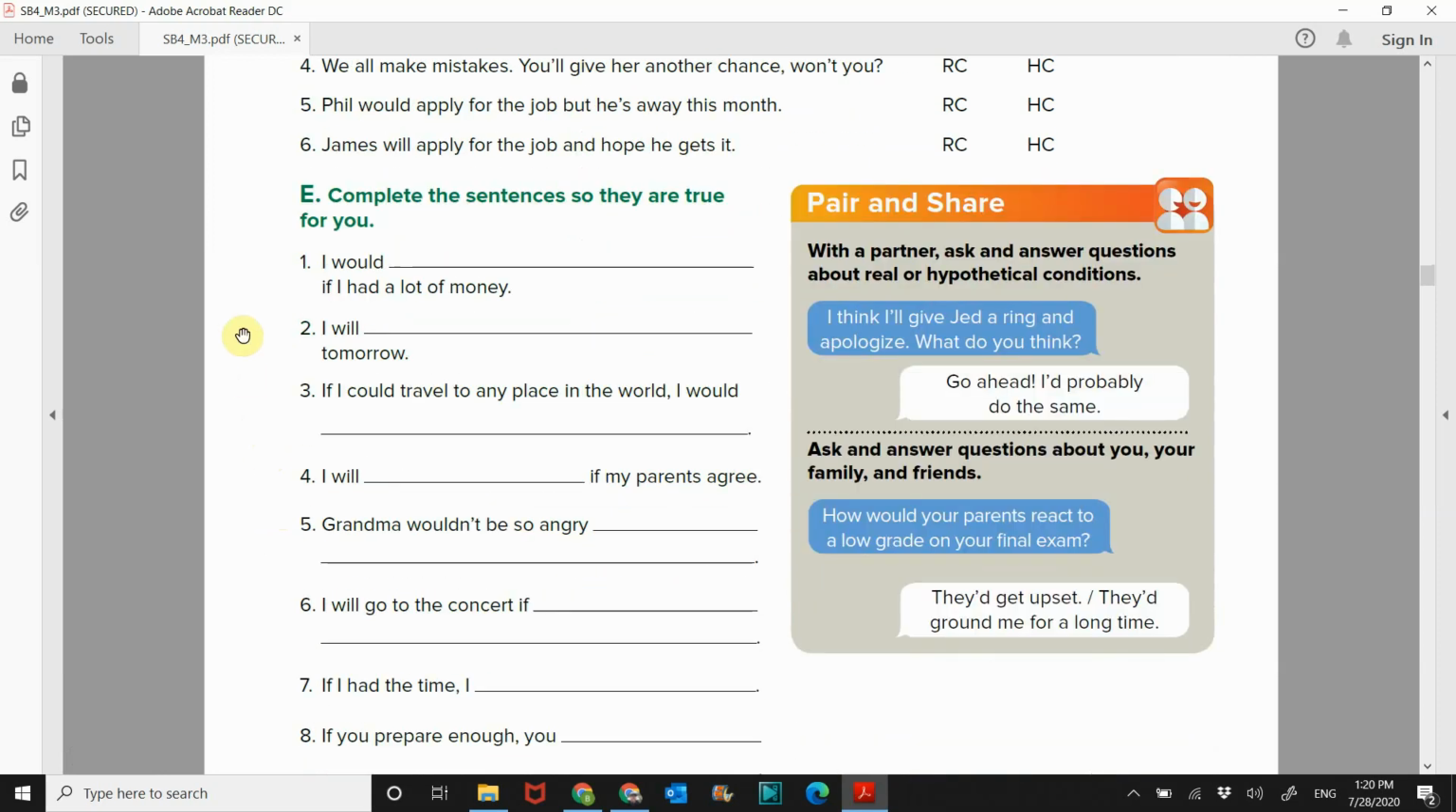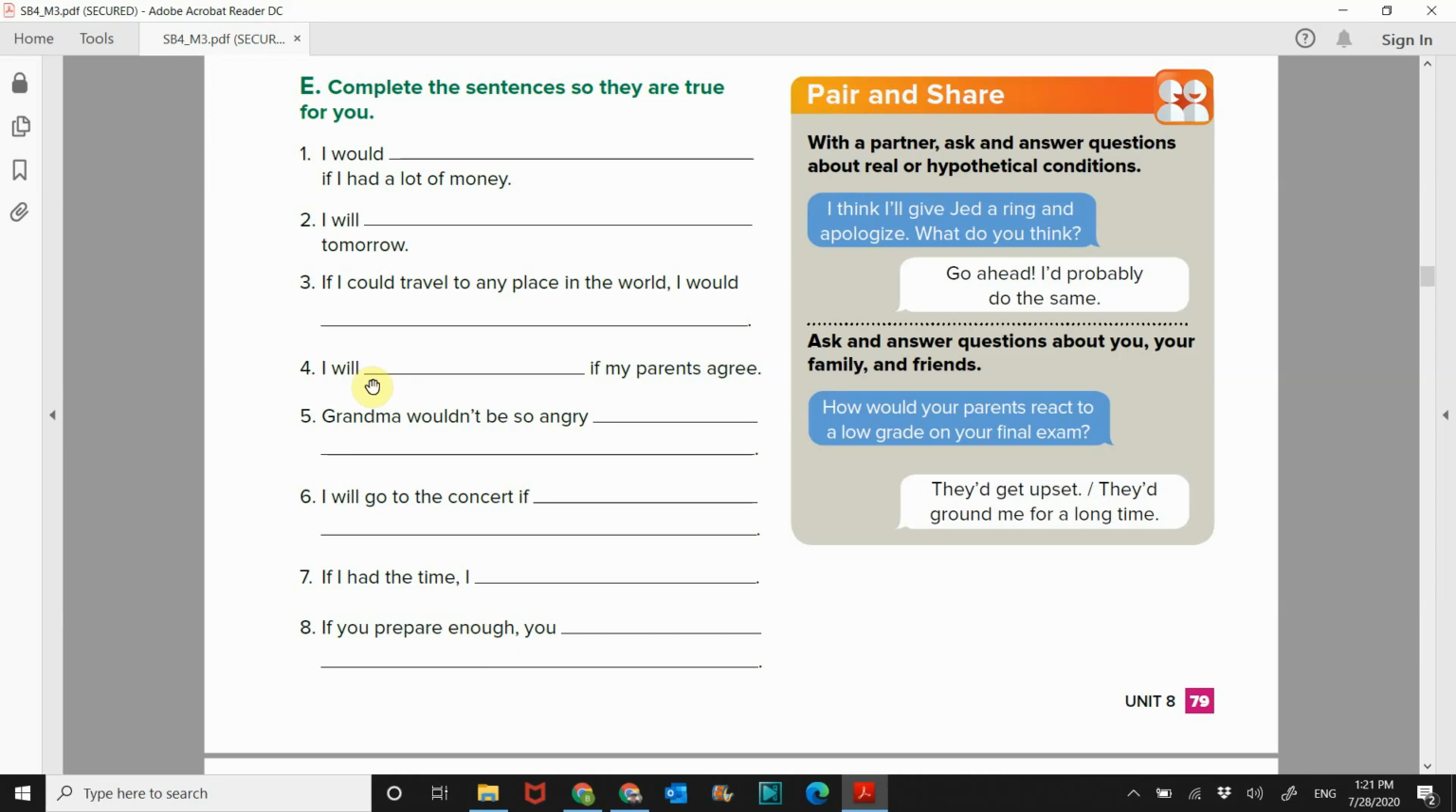Exercise E. This says to complete the sentences so they are true for you. So you need to complete these sentences for you. I'm not going to give you the answers because I want to see what you write. So, for example, I would blank if I had a lot of money. I would buy a new vehicle. I don't have a lot of money, so it's hypothetical. I'm not buying a new vehicle. So complete these. That is it for the grammar section.